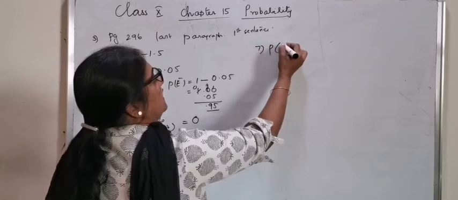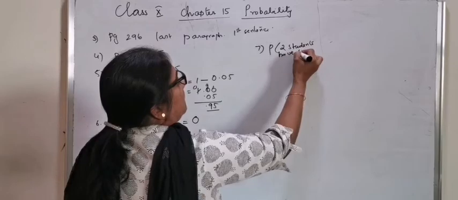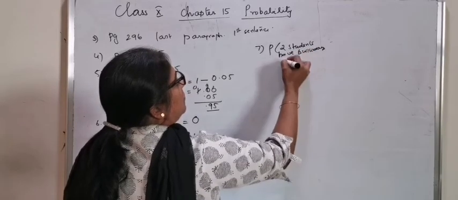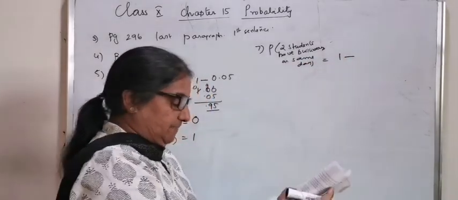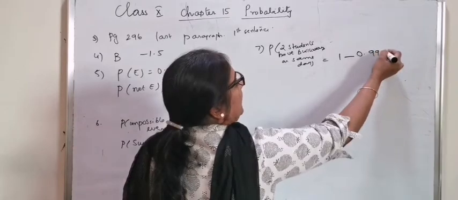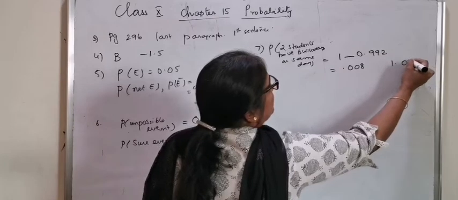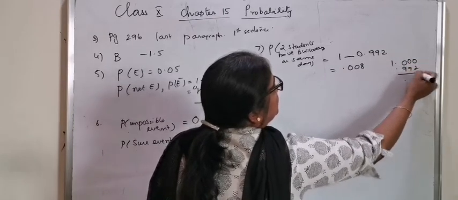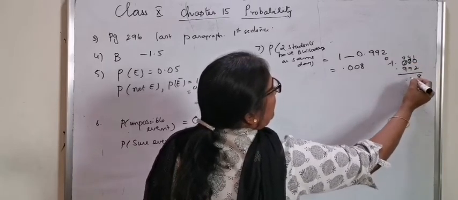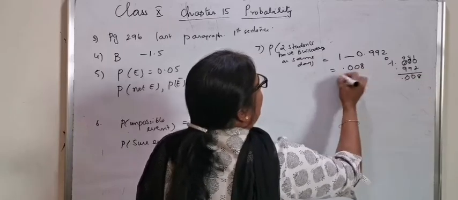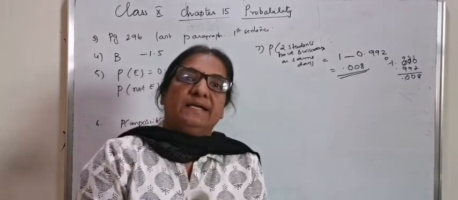Probability that 2 students have birthdays on the same day is equal to 1 minus 0.992, or 1.000 minus 0.992, which gives 0.008. Answer is 0.008.